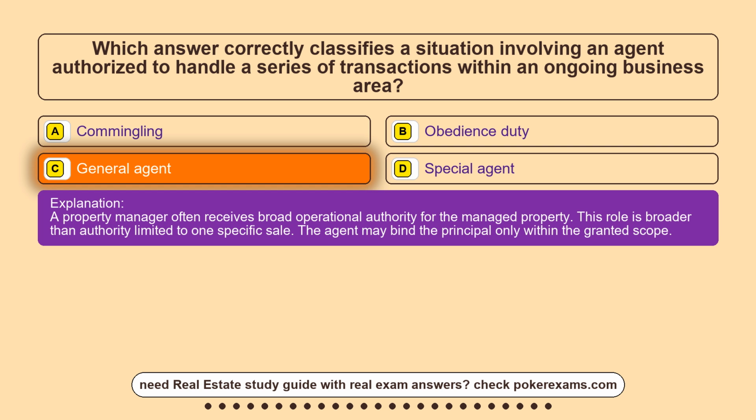A property manager often receives broad operational authority for the managed property. This role is broader than authority limited to one specific sale. The agent may bind the principal only within the granted scope.